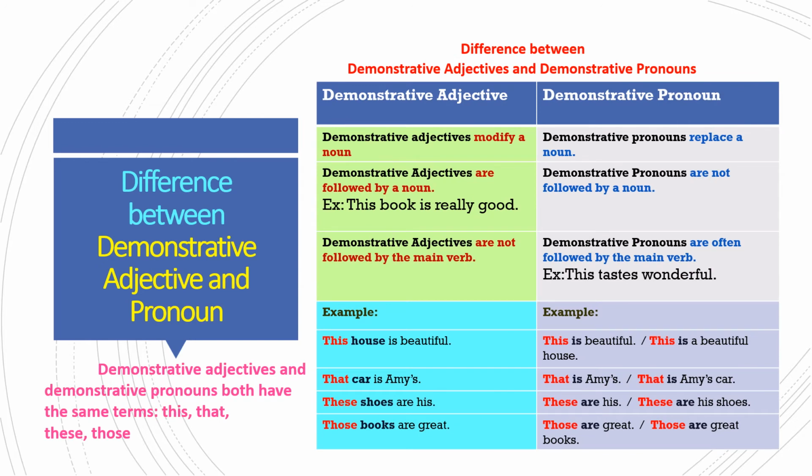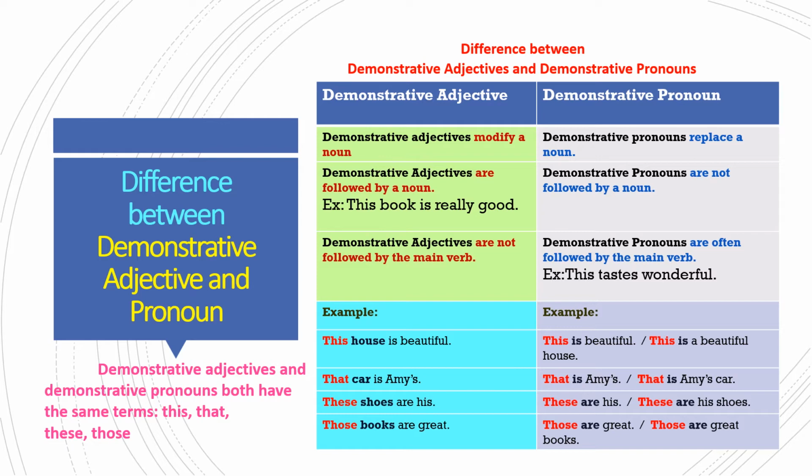Demonstrative adjectives and demonstrative pronouns both have the same terms: this, that, these, those. Let us observe the difference between them. First, we shall see demonstrative adjectives. Demonstrative adjectives modify a noun. They are followed by a noun.